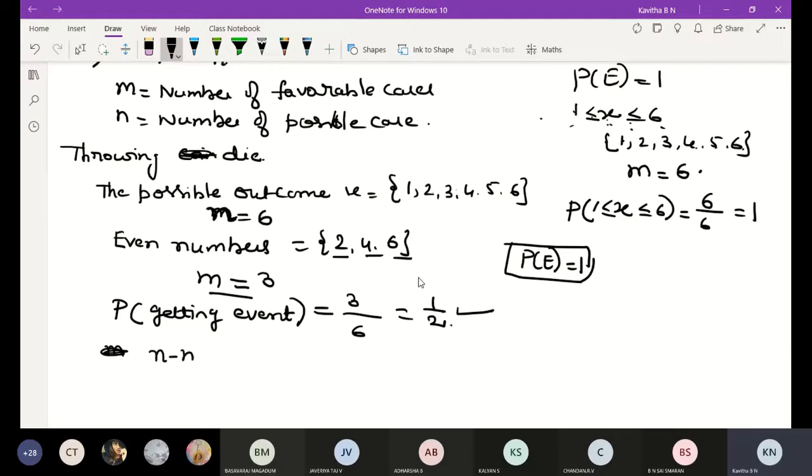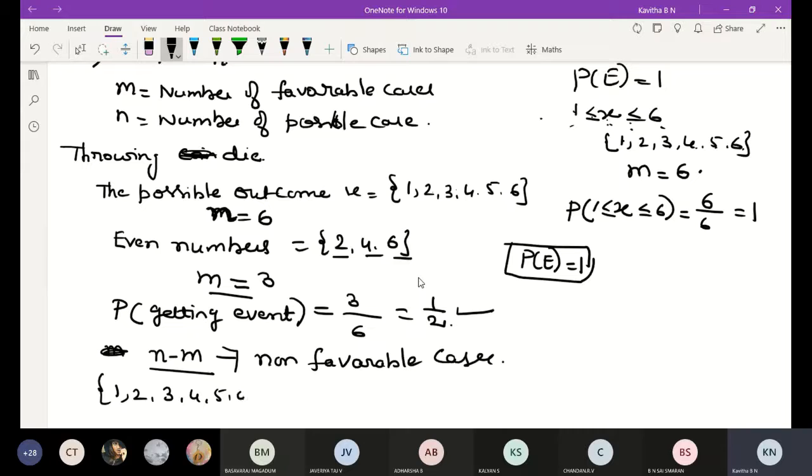Okay, here n minus m. N minus m is the non-favorable cases. Observe here, n is 1, 2, 3, 4, 5, 6.